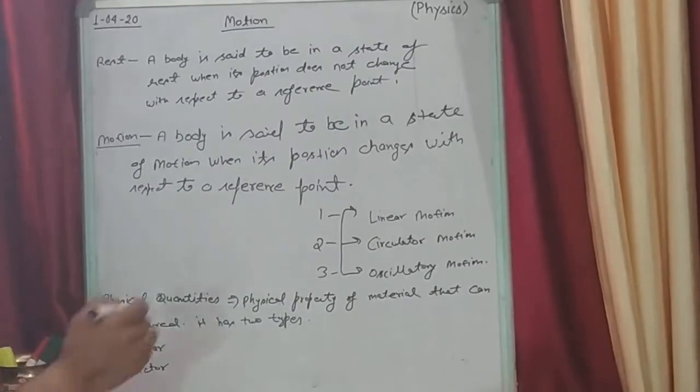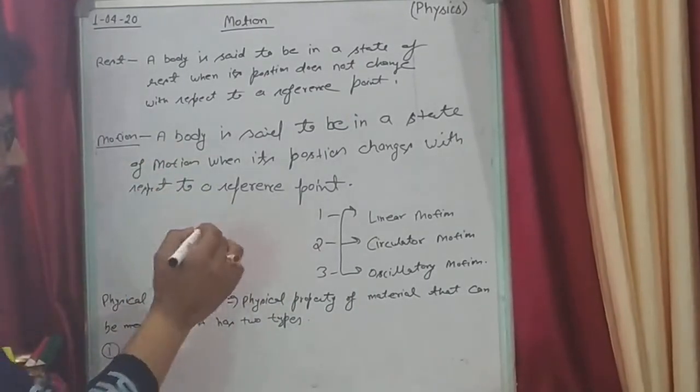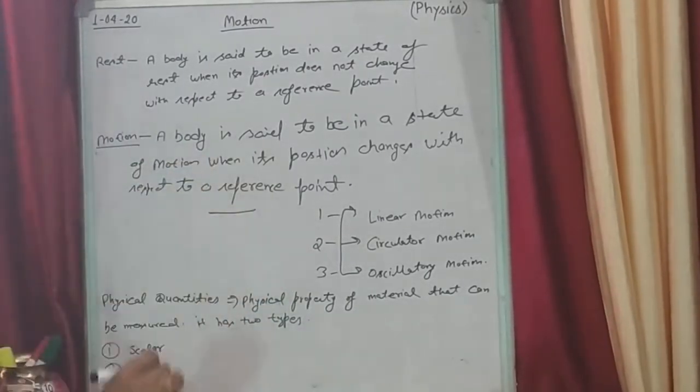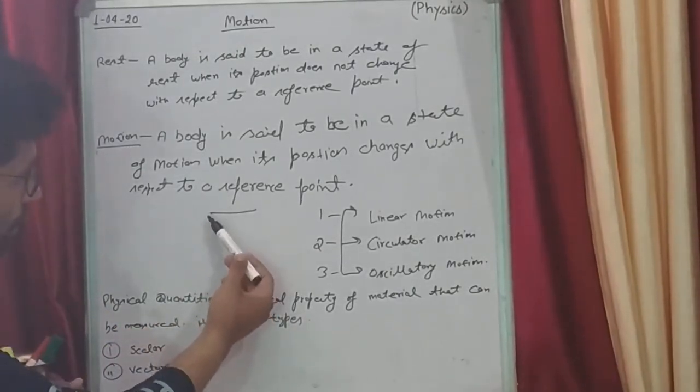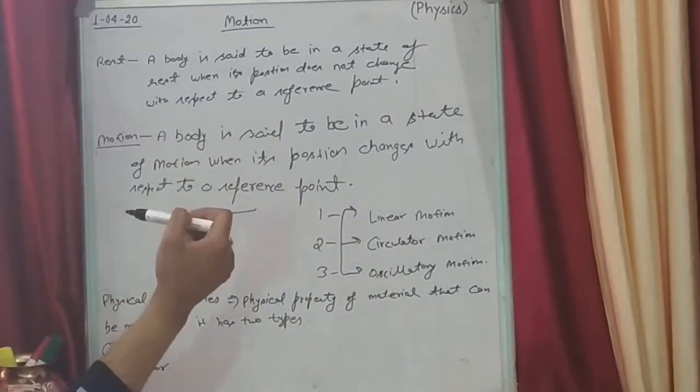Linear motion means when any body moves in a straight line, then we say that the motion is linear motion. Very simple. When a body moves in a straight line manner, then we say that the motion of that body is linear motion.